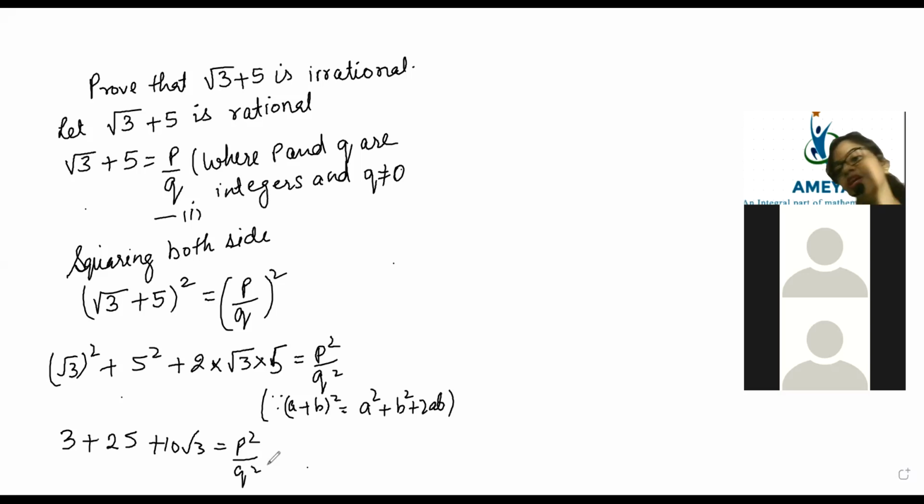I used the (a plus b) whole square formula here, on root 3 plus 5 whole square. Now we add 25 and 3, which is 28. So 28 plus 10 root 3 is equal to p square by q square.